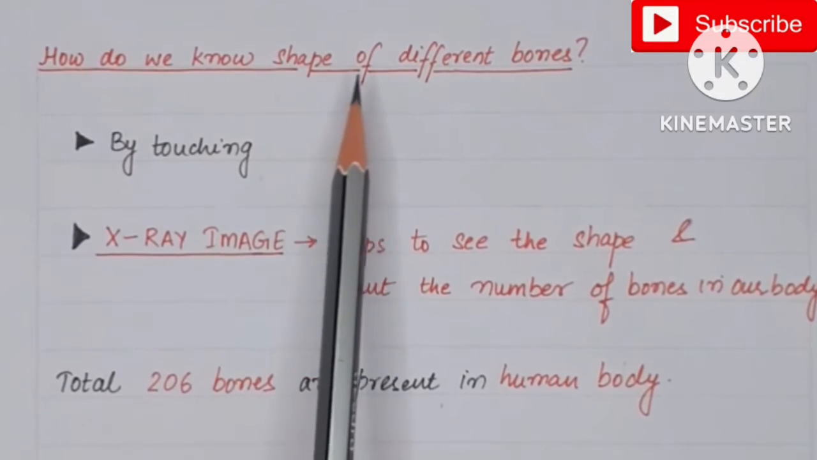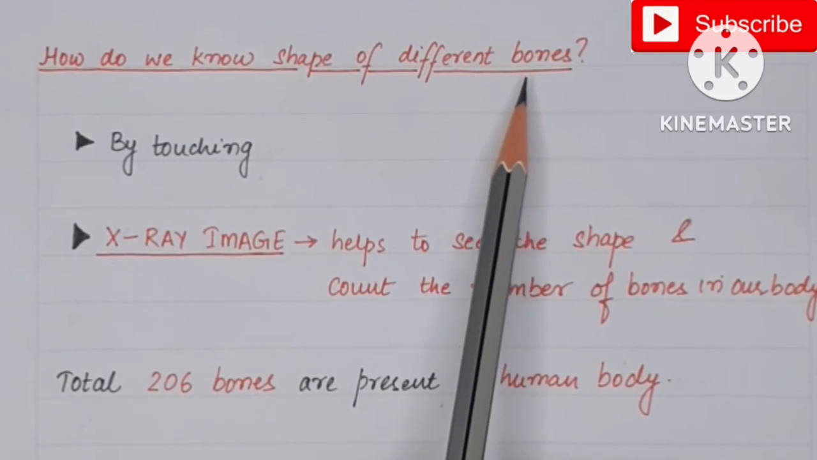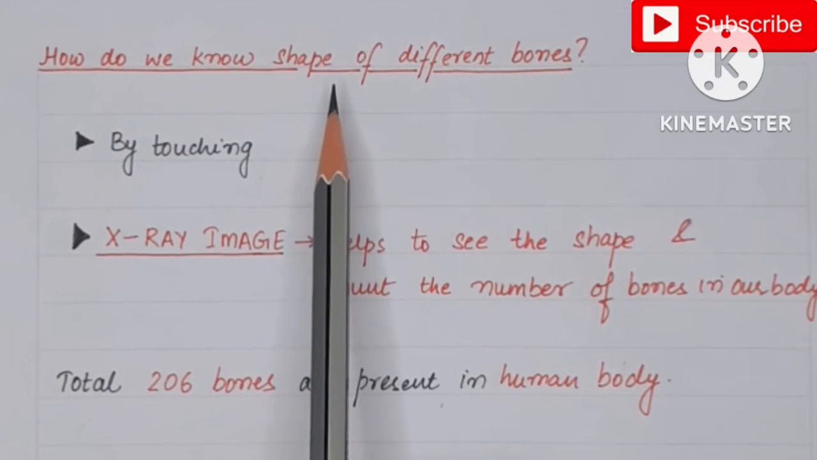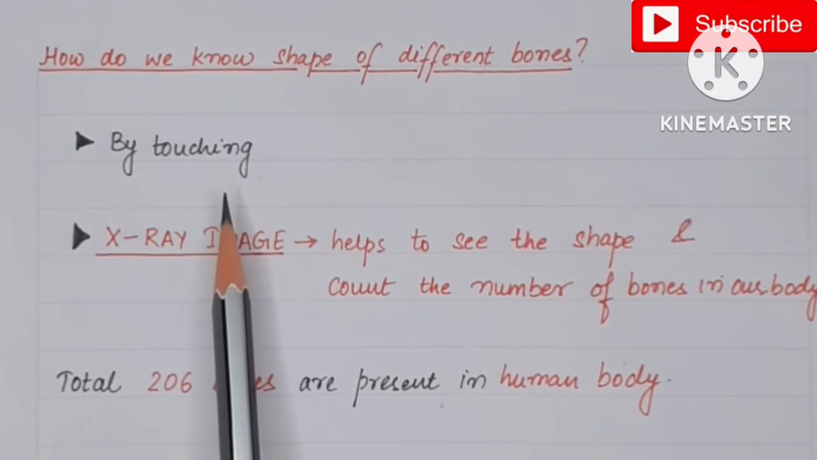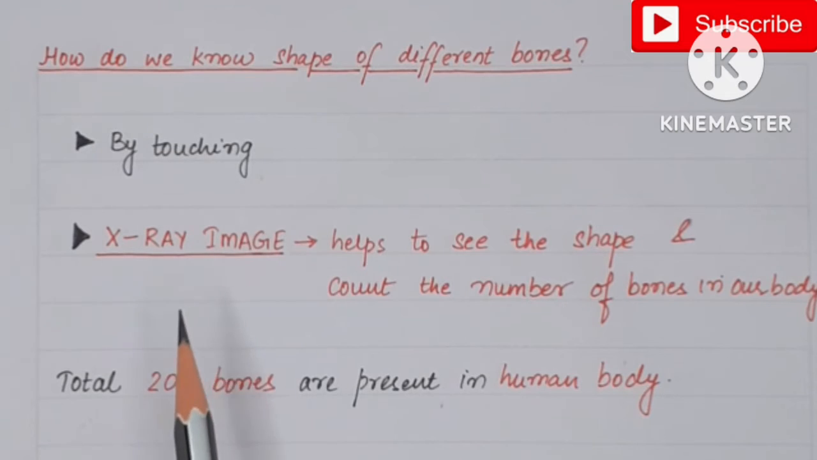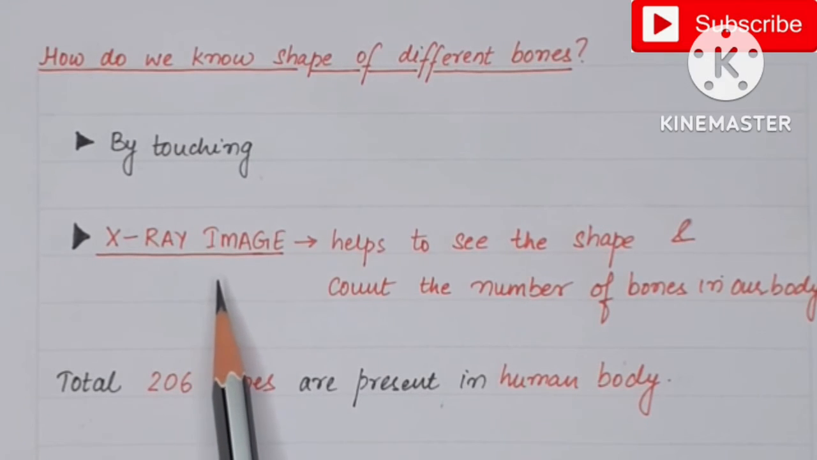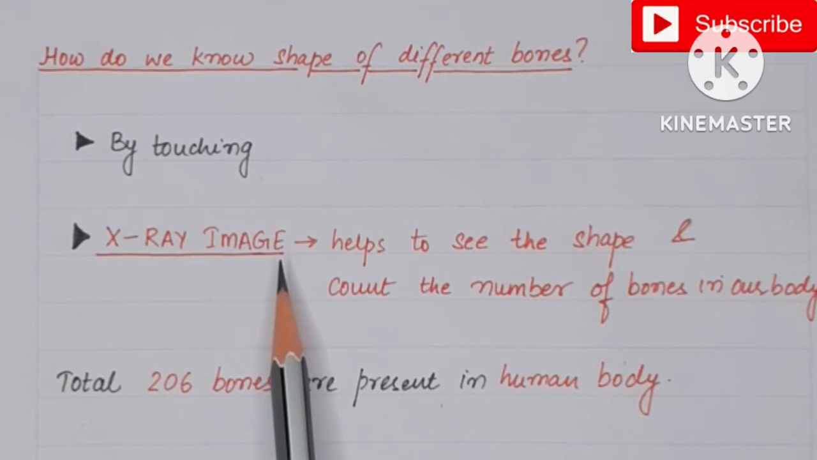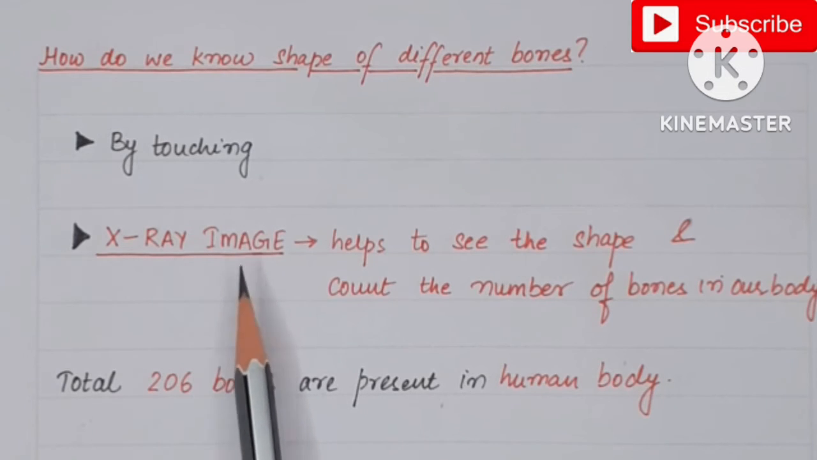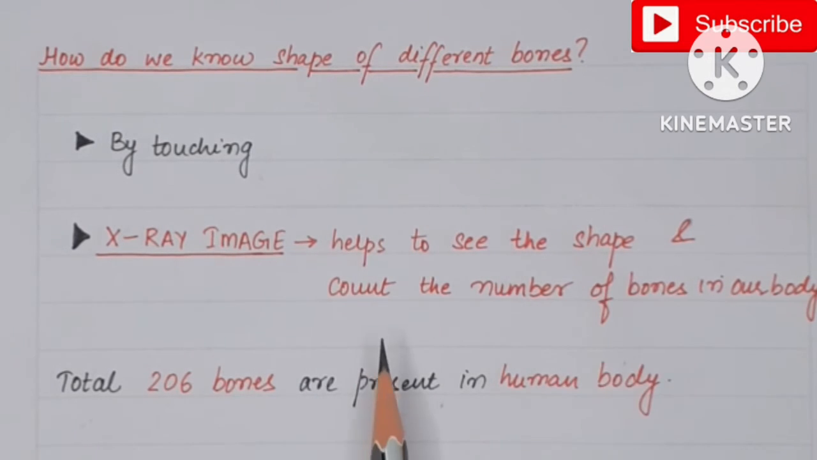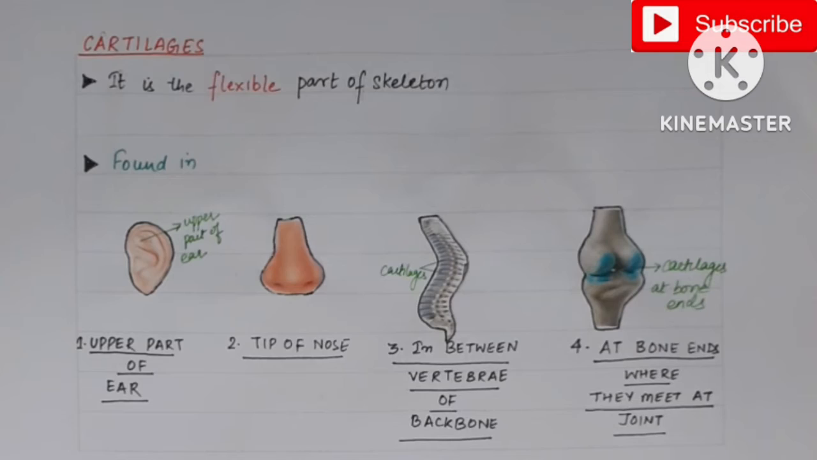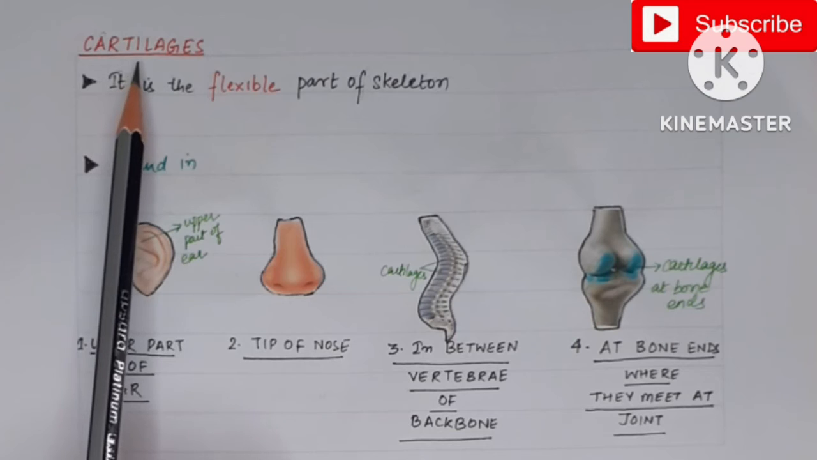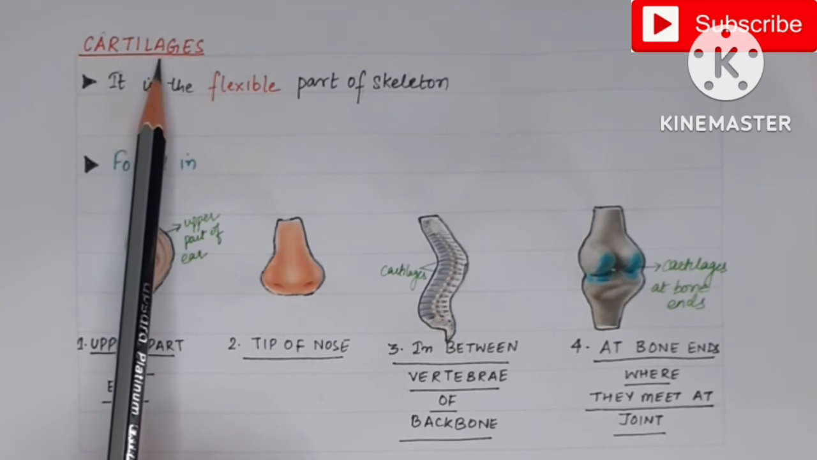Now how do we know the shape of different bones? Different bones की हमें shape का कैसे पता चलता है? One of the simplest methods is by touching and feeling the shape. But in order to get the accurate shape, we take the X-ray image of that bone. So in the X-ray image, we can see the shape of the bone, and also we can count the number of bones in our body. So in total, we have 206 bones in the human body. Now the next component of the skeletal system are the cartilages.